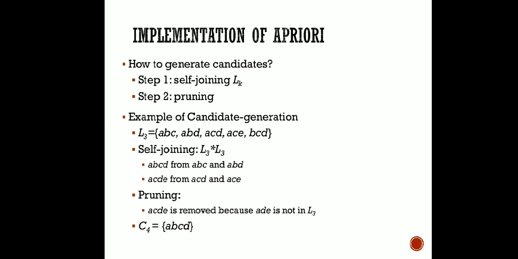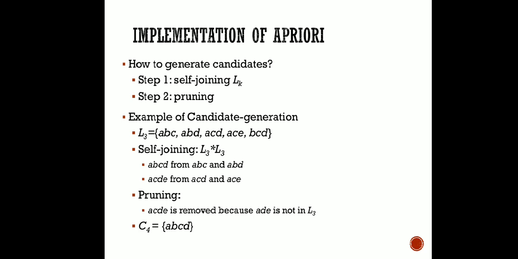So it is ABC, ABD, ACD, ACE, BCD. These are the item sets available here, and in the example that we have followed, we used these two steps only: joining and pruning. If you remember, we were pairing each item set, or rather performing a Cartesian product of each item set with another.